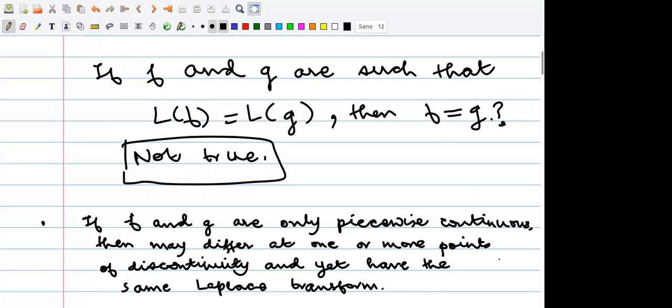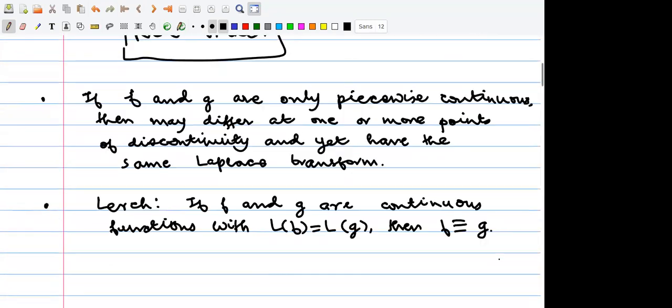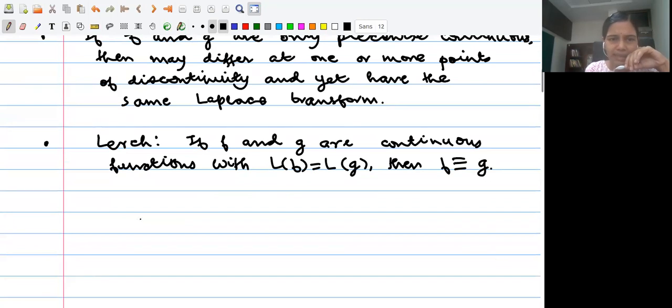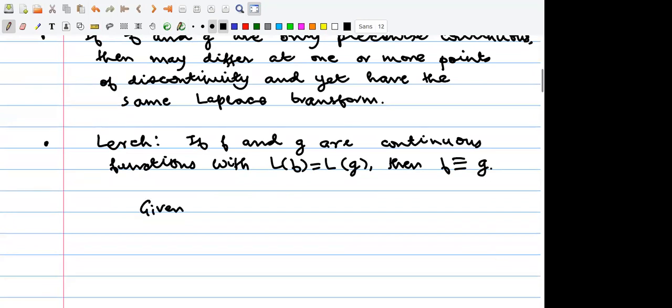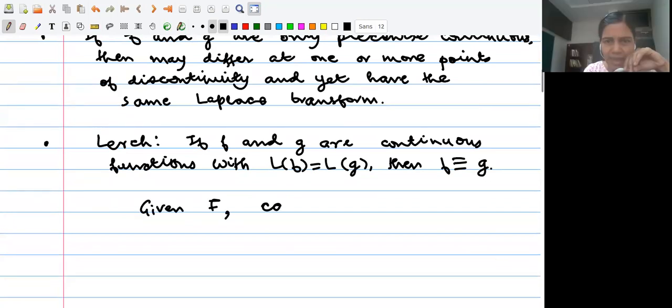Given a function, can we say that it is the Laplace transform of something? Given capital F, can you find little f such that capital F is the Laplace transform of little f?